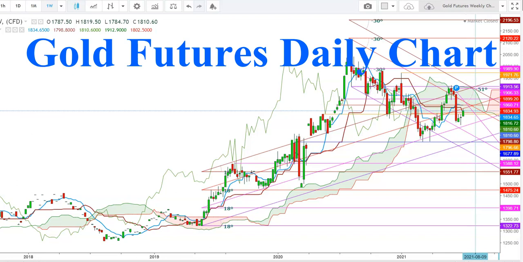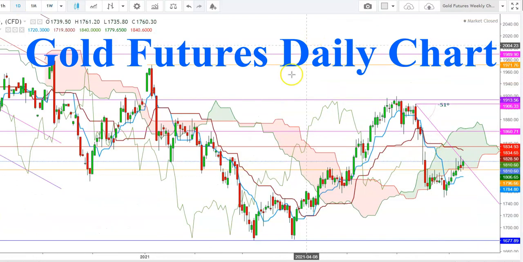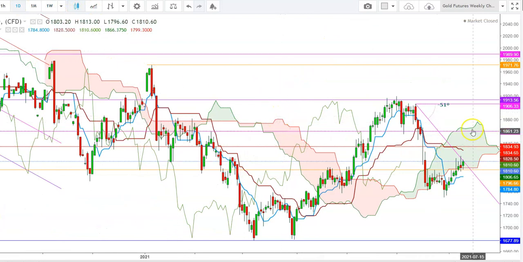So friends, now let us check this move in a daily time frame. Here in a daily time frame, you can see how the gold futures have seen a steep fall on June 11, and since then a steep fall up to the lower end of the Ichimoku cloud, where the gold futures tested a low at the levels of $1762 on June 18th. But since then the gold futures were facing stiff resistance at the levels of $1796, and finally the gold futures found a steep reversal from the levels of $1752 on June 30th.